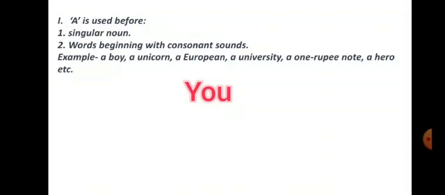Here also university, Y-O-U, sounds like a consonant. A 1 rupee note: here, though O is given, a vowel, the pronunciation or the sound is like W, wa. Next is a hero, etc.